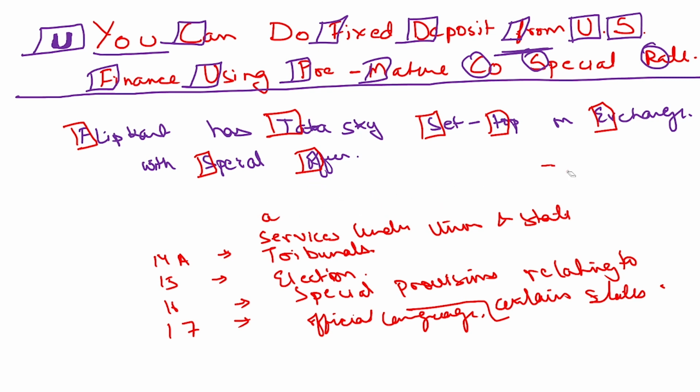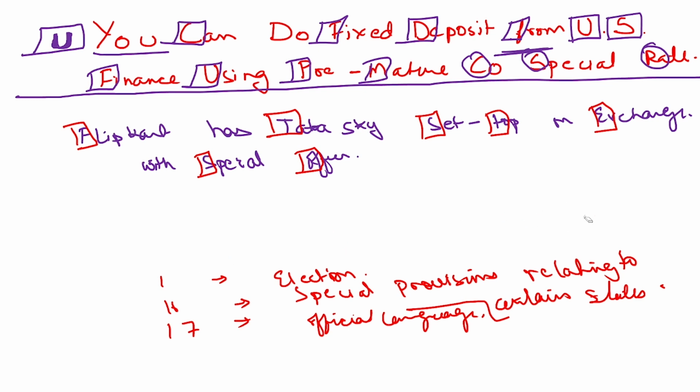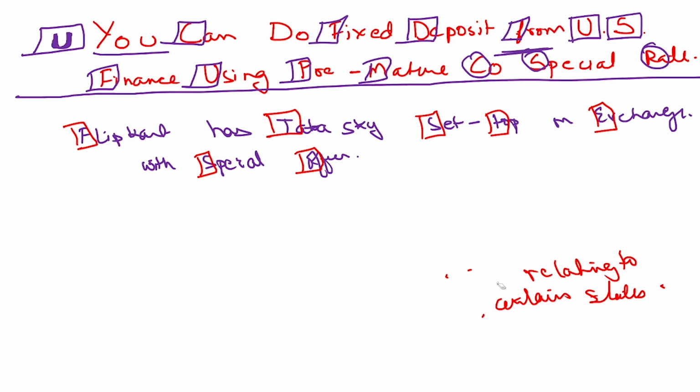So here we have used two shorthands, or stories, by which all the parts have been covered till part 17 of the constitution. We have talked about: you can do fixed deposit from United States finance using premature cooperative special rates. This is the first one, to remember till part 11.